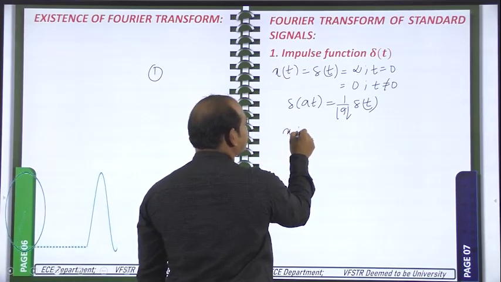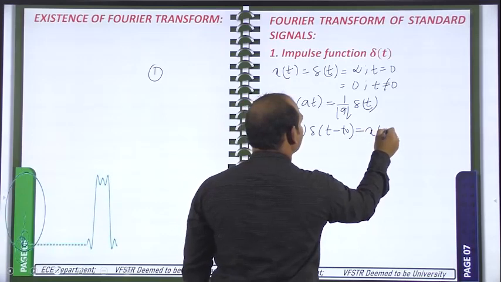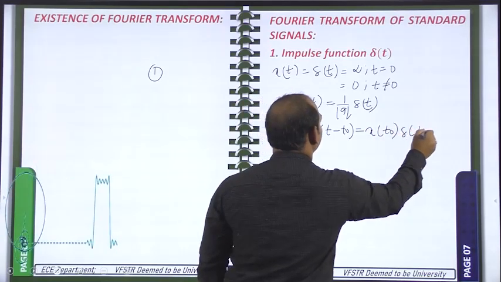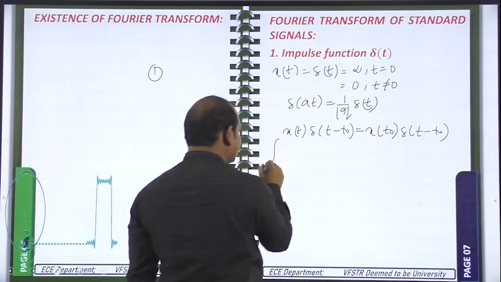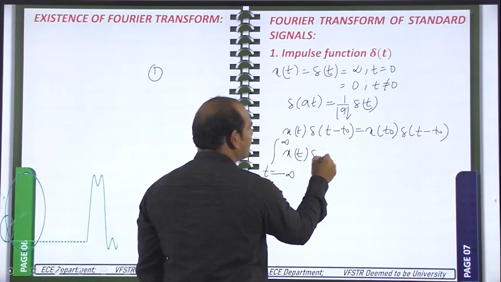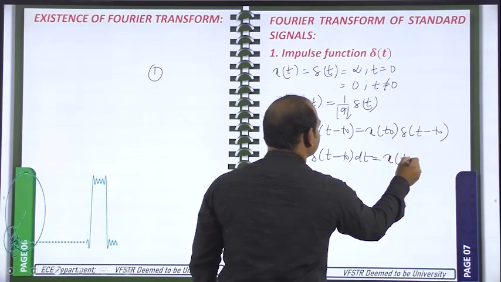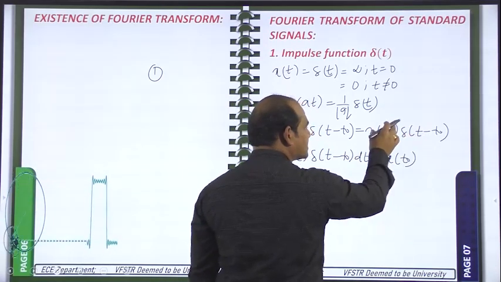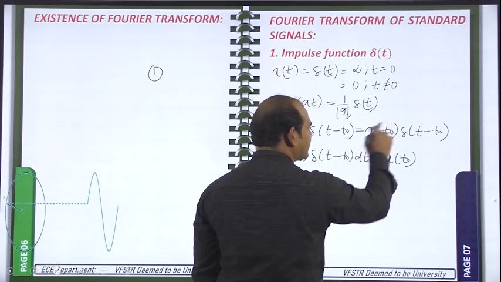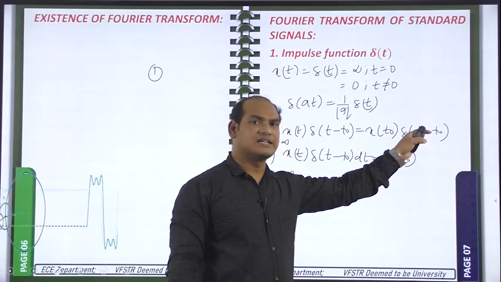Next, x of t del of t minus t naught is equal to x of t naught into del of t minus t naught. Next, integral t changing from minus infinity to plus infinity, x of t del of t minus t naught dt is equal to x of t naught. Just integrate this equation. This x of t naught is a constant and comes out of the integration. Integral of del of t minus t naught means finding the area under the impulse signal, that is 1.